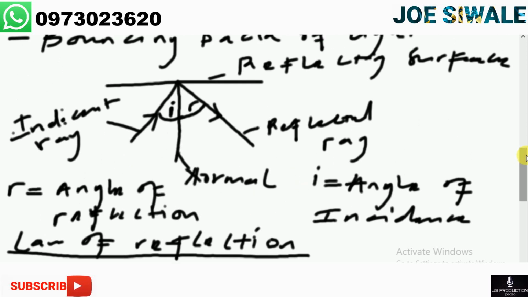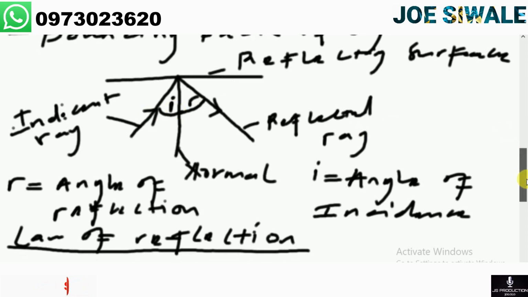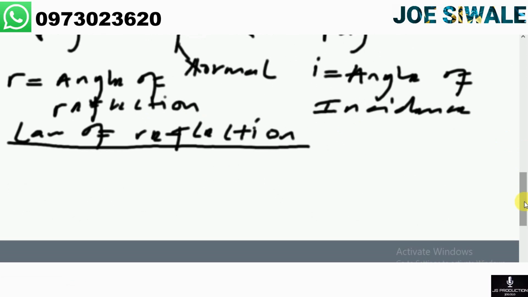So the angle here and the angle here, they are always equal. So we can say I is equal to R. But when you're giving it in the exam, make sure you write the whole statement.